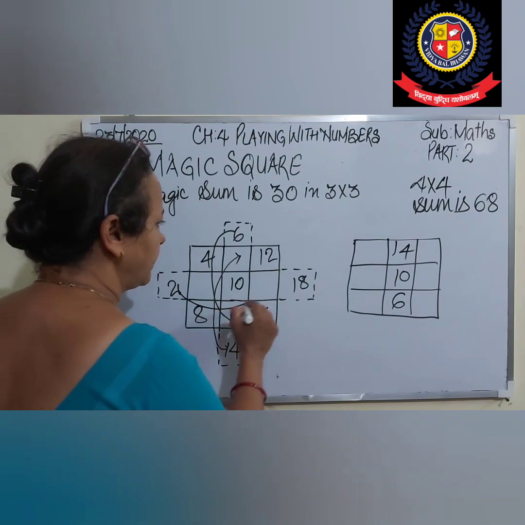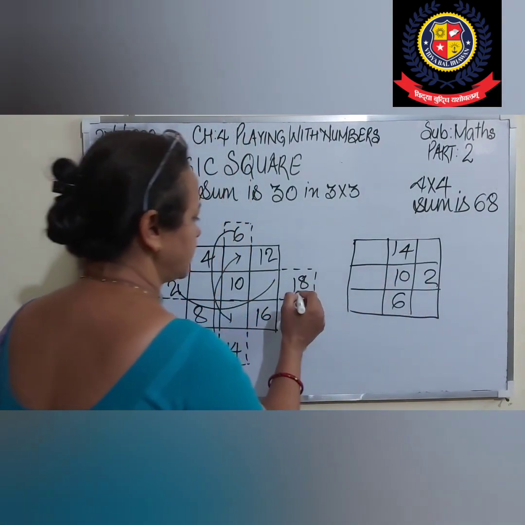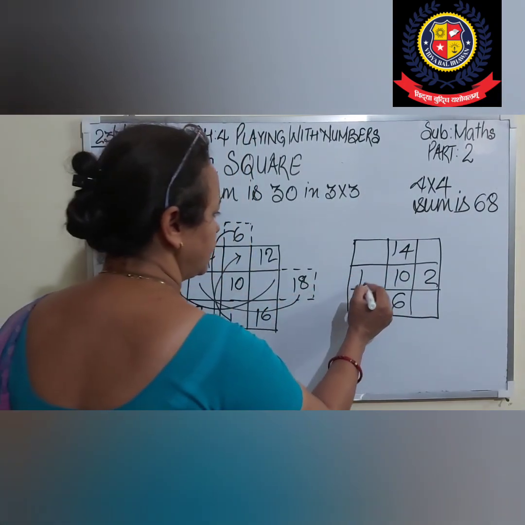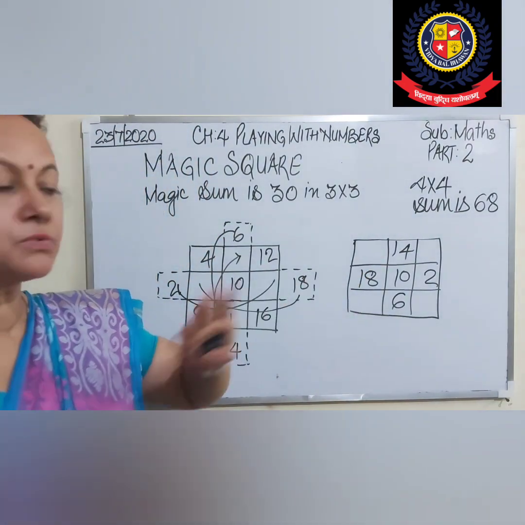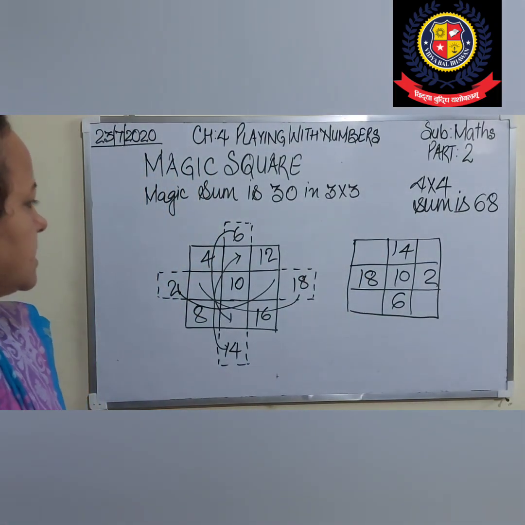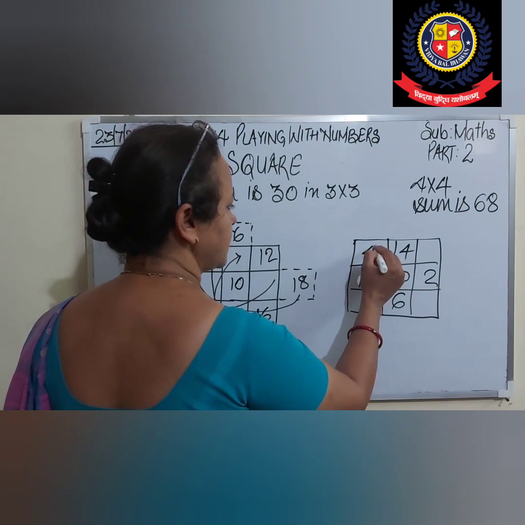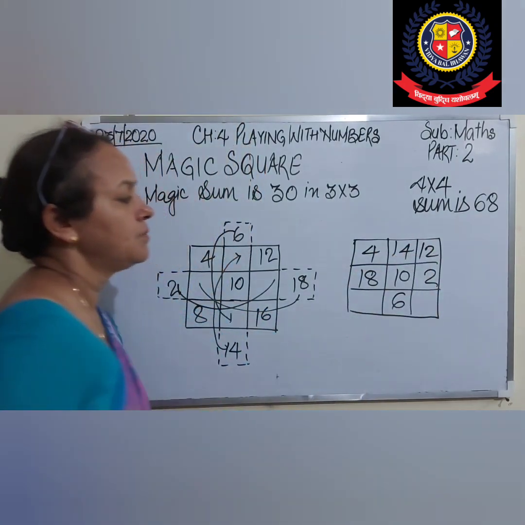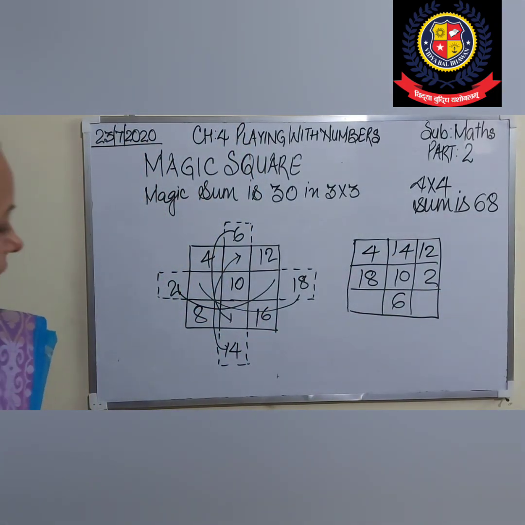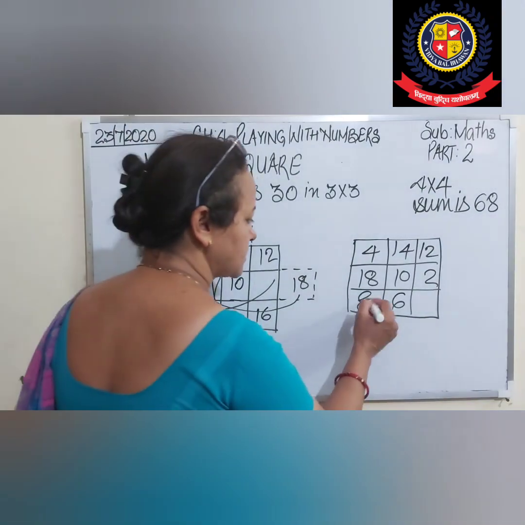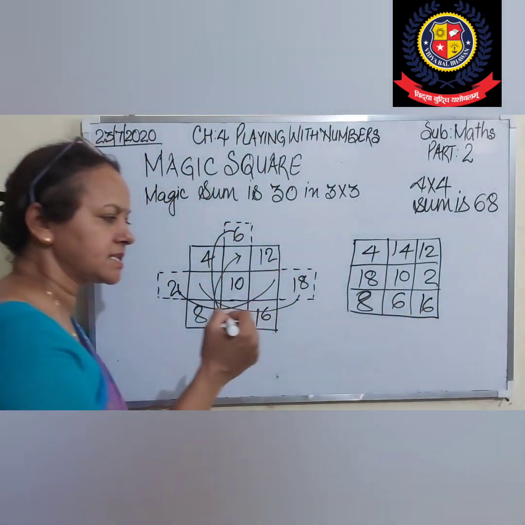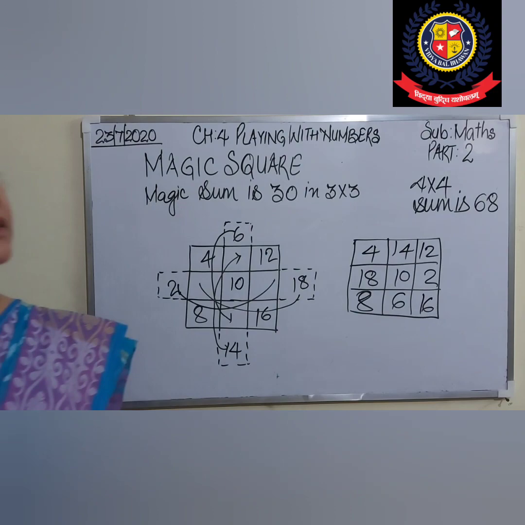Similarly, this 2 will go here. This 2. And this 18 will come here. 18. Now check: 28 plus 2, 30. Now 4 and 12 we write as it is. 12 plus 14 is 26, plus 4, 30. And 8 and 16. 16 plus 6 is 22. 22 plus 8, 30. Clear?